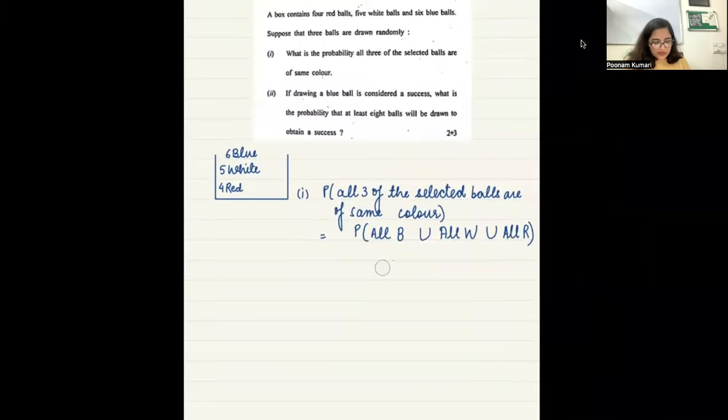Yes. That is what we are doing. Probability all blue plus probability all white plus probability all red.